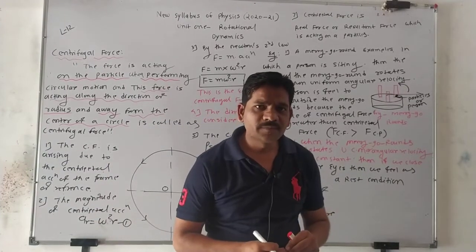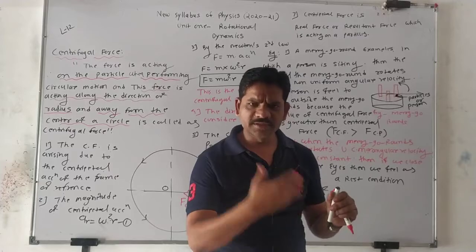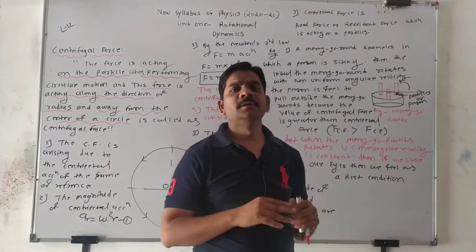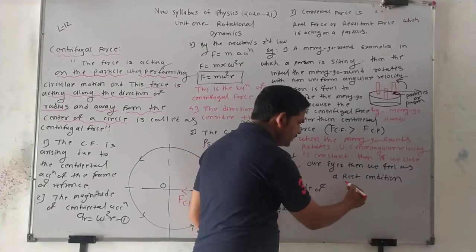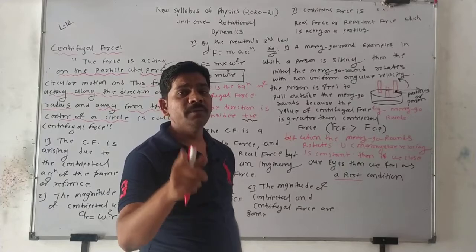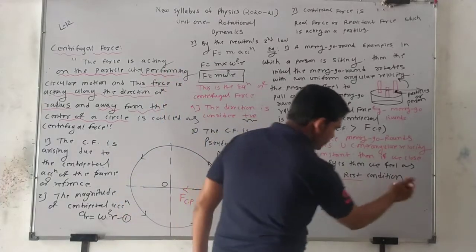What is the reason? The merry-go-round rotates, there is a UCM. We should also feel circular motion, but we feel a rest condition. Why the rest condition? Because it is balanced.